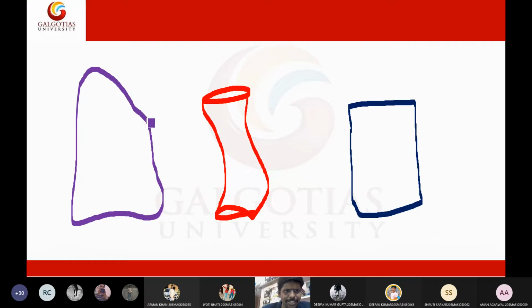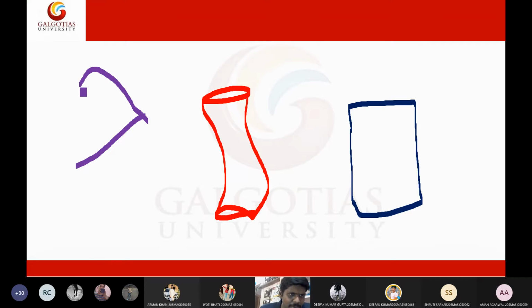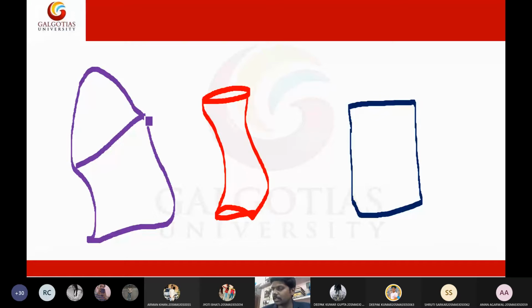Okay, this is a lung only. The left lung actually has only 2 lobes. So I should draw it like this. Actually, it is wrong in the diagram. There should be a cleft like this for the left lung. Here I will draw a face.